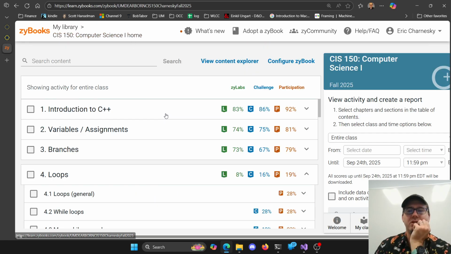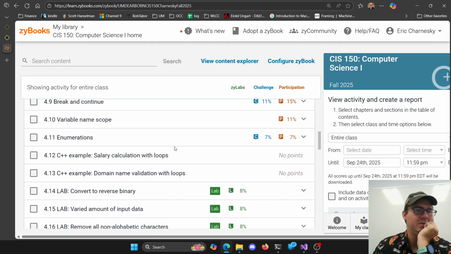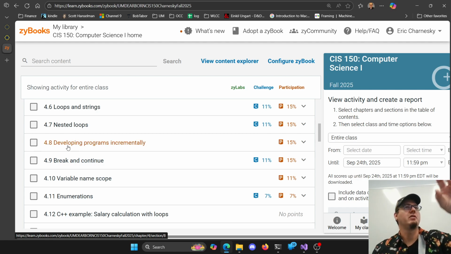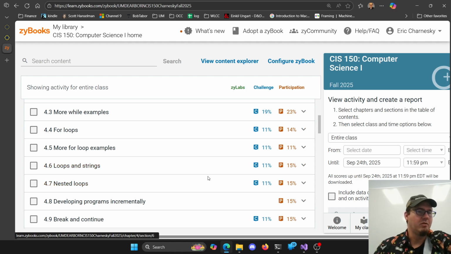All right, I think that covers all the pieces from loops. Very cool. Did we get through all of them? We did developing programs incrementally. Hopefully you've seen this. Ideally, we do this when we tackle a big program. We want to do little bits at a time. It's hard because nothing we've really done has been that big yet. But eventually we'll get to bigger programs where we'll have a little bit here, and a little bit here, and a little bit here. We'll just get something there. It doesn't need to be finished yet. We want something that runs. Test out a little bit that runs and add more to it. So we'll get into some of those as we go.